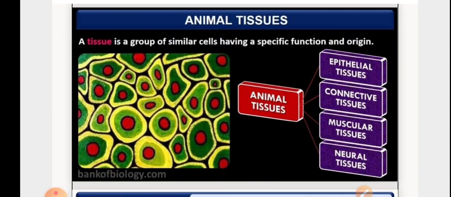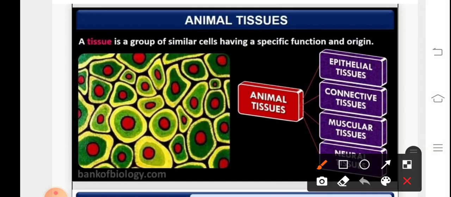On the basis of functions and structure, tissues are basically of four types: epithelial tissue, connective tissue, muscular tissue, and last but not the least, nervous tissue. They are classified on the basis of function and structure.